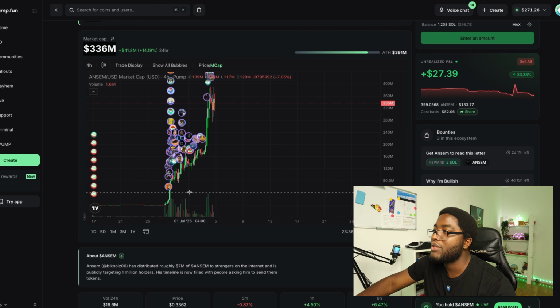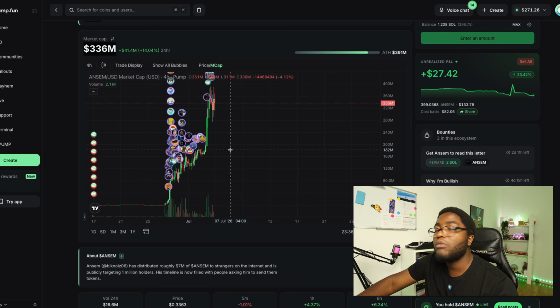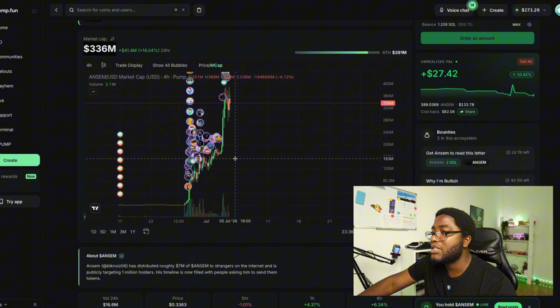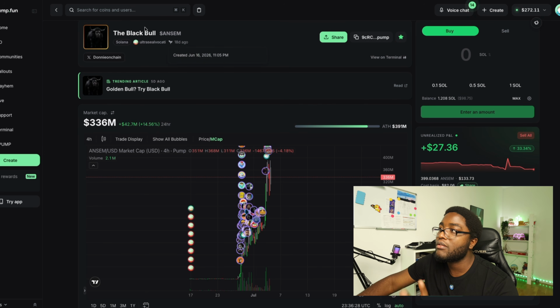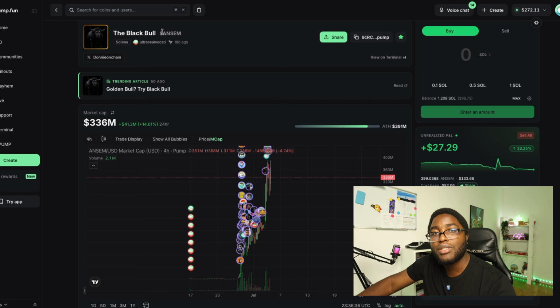It's pumped all the way to 336 million market cap, which is totally insane. But what actually makes this stand out is that I think currently 58% of the total supply of this meme coin is being held by the creator himself, which is ANSEM, somebody who stands really high in crypto Twitter.